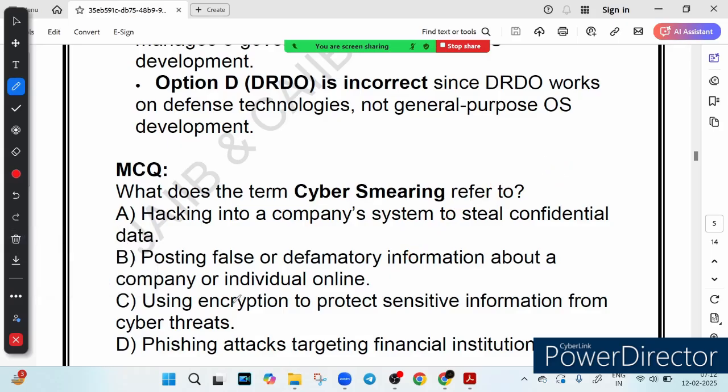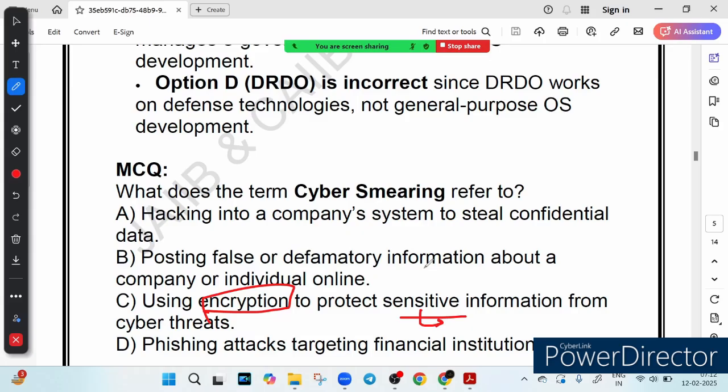Option C says using encryption to protect sensitive information from cyber threat. Encryption is a security technique used to protect data from unauthorized access. It has nothing to do with spreading false information. For example, a bank encrypts customer passwords to keep them safe. That's encryption, not cyber smearing.